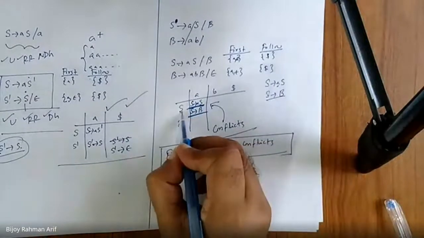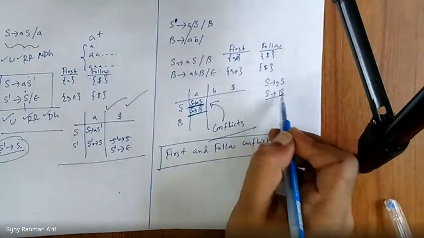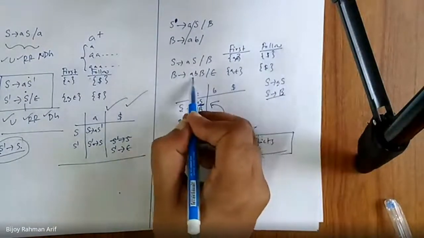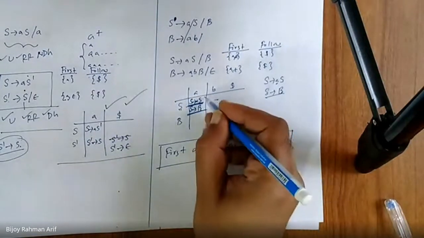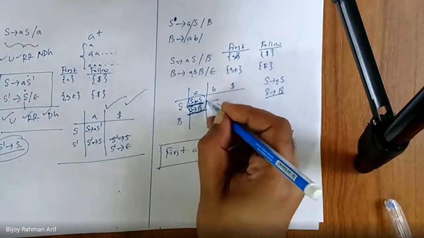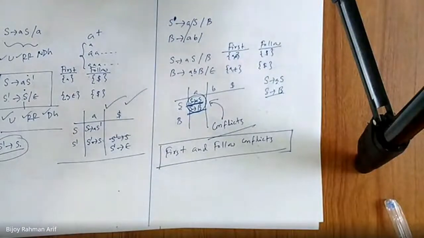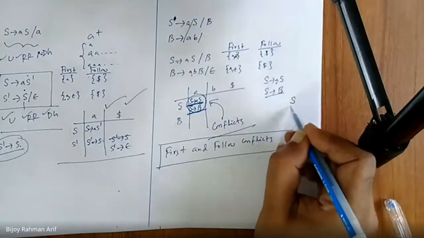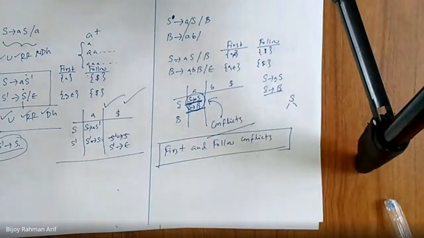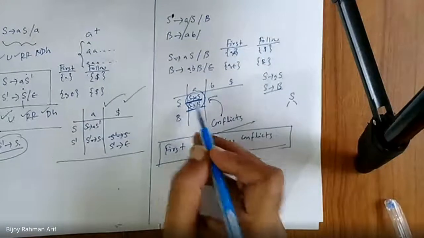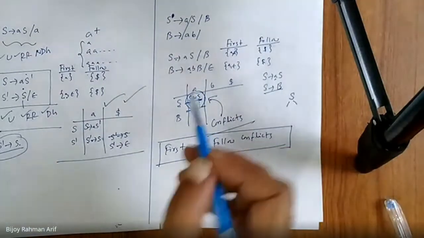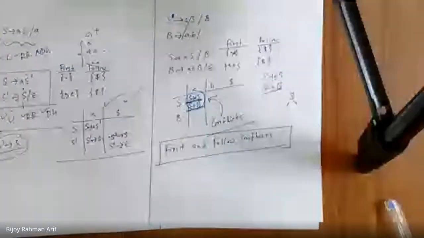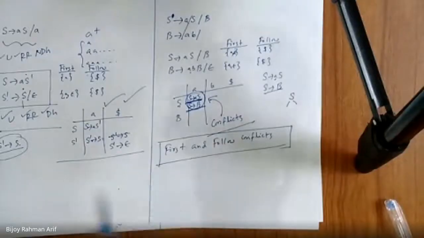How about the second one? Row of S and column of first of B. First of B is also A. So I should put it here. So same cell, there are multiple entries. Am I right or not? Right. So if we try to derive S to something, which one are you going to use? Are you deriving S to AS or are you going to derive S to B? So that's why those things are called conflicts.